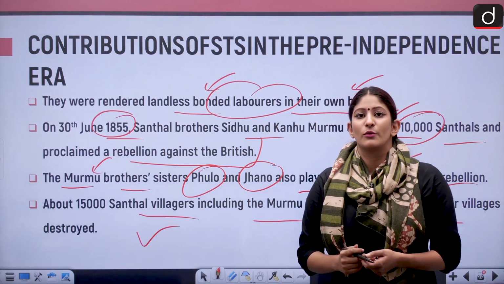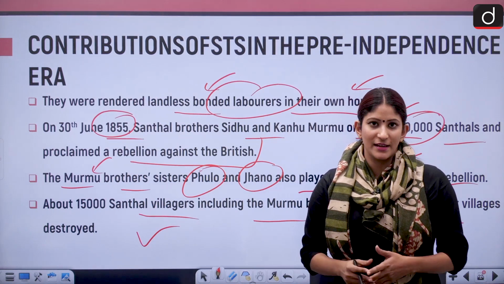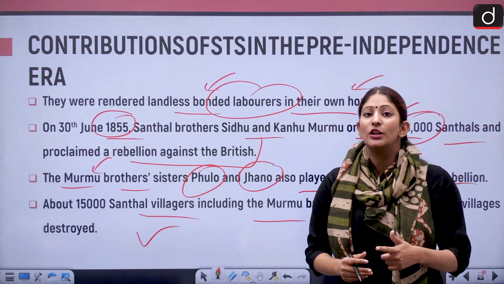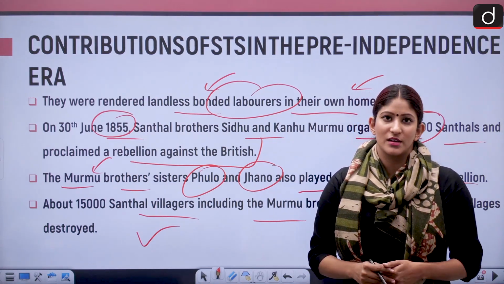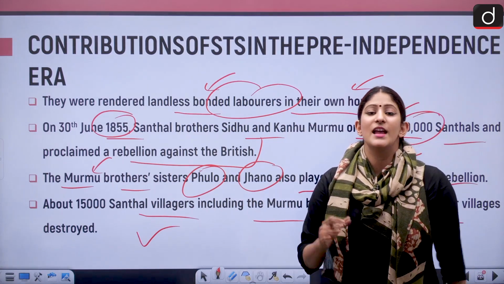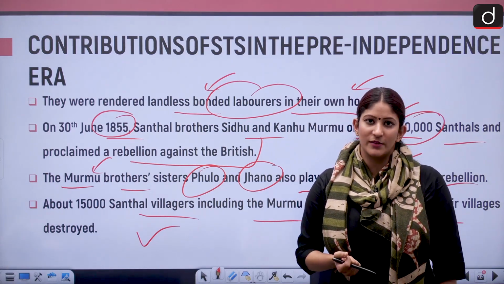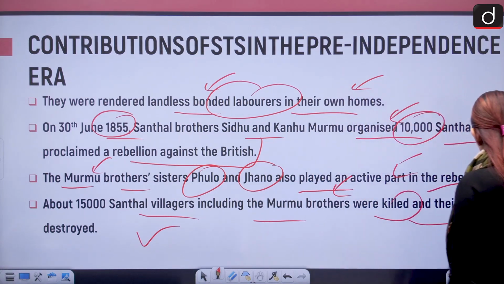Although the British came to civilize the tribes, the so-called barbaric, the tribes did not use poisonous arrows. They did not want to use poisonous arrows on their enemies, and that was the reason that so many people of the Santhal tribes were killed mercilessly.